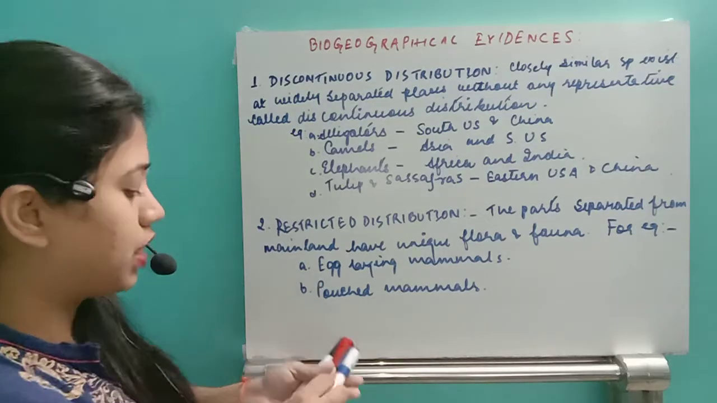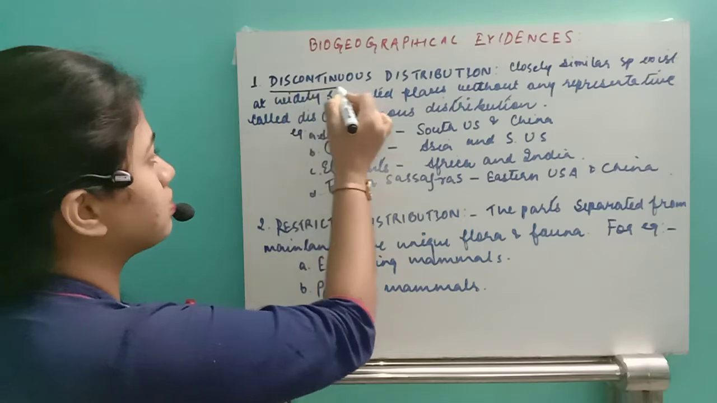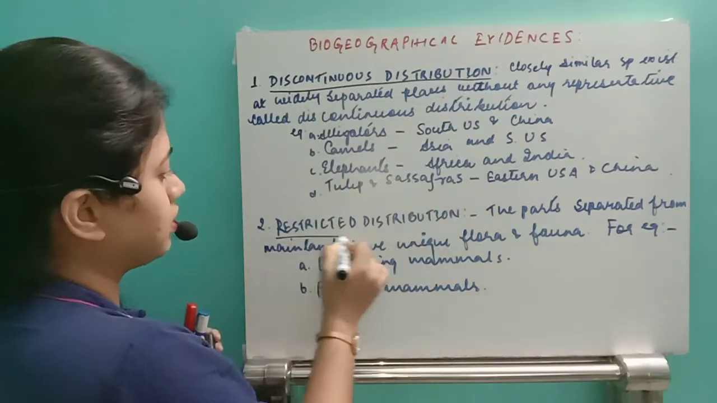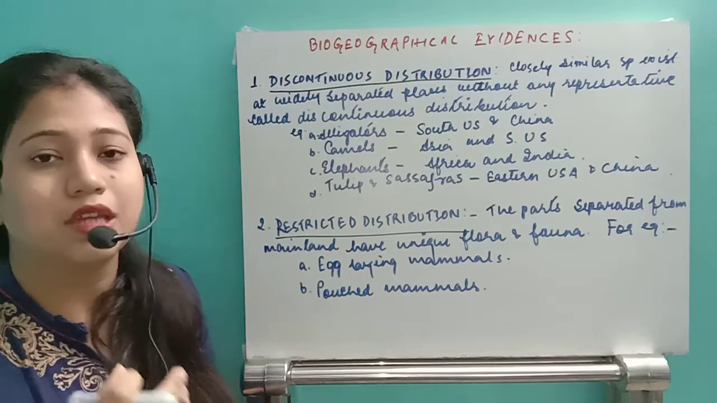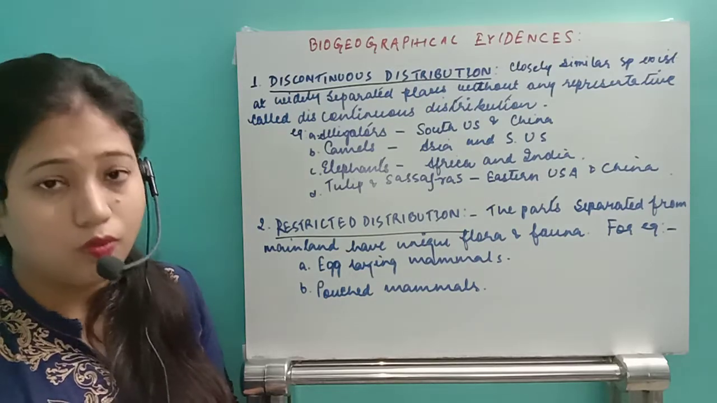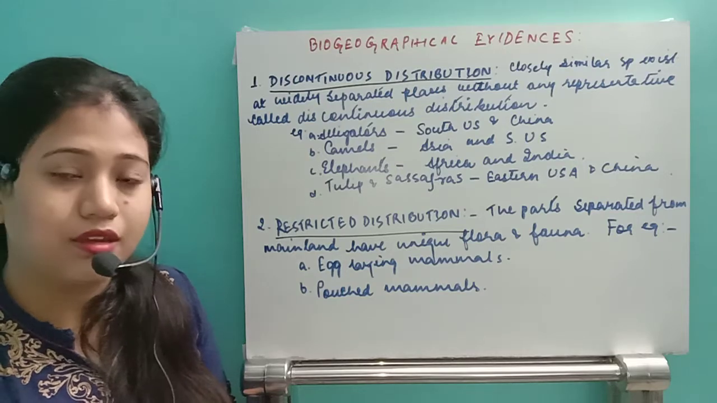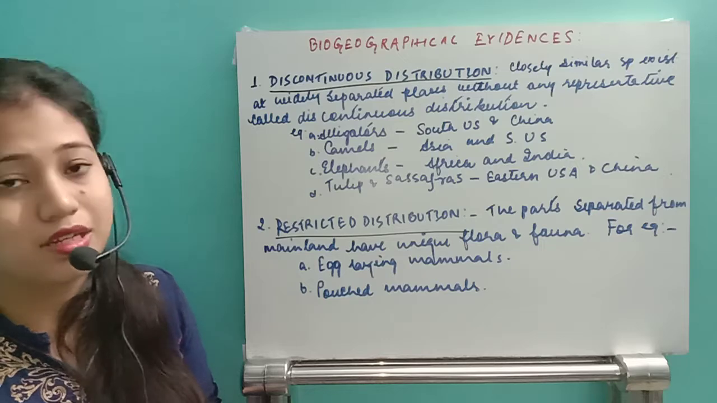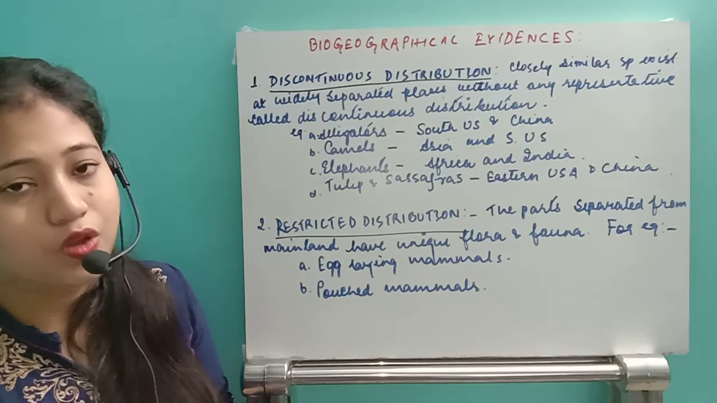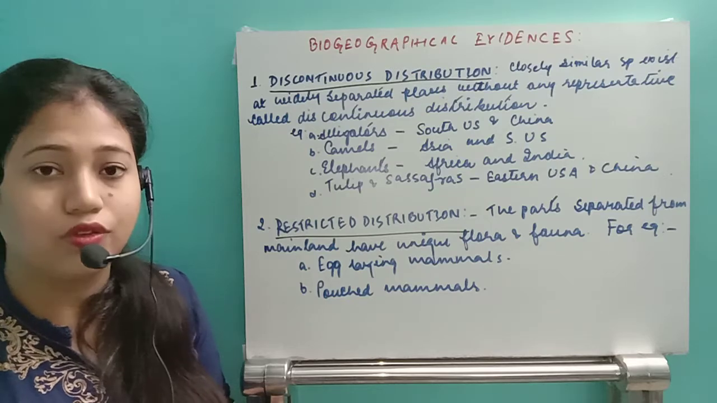First of all, we have two types of distribution here. One is discontinuous distribution and another is restricted distribution. Discontinuous distribution means in different parts of the world we can see a number of species. They have striking similarities and these organisms are found in distantly present habitats. So how is this possible? This is an example of evolution.